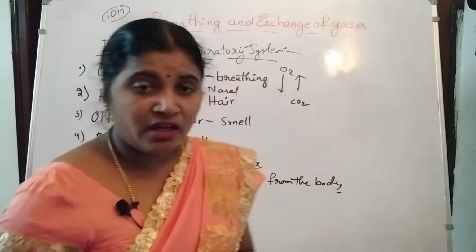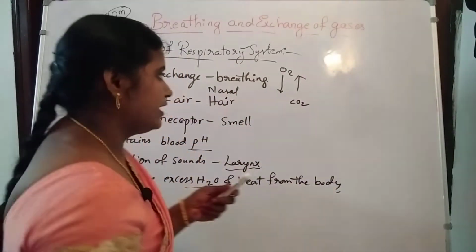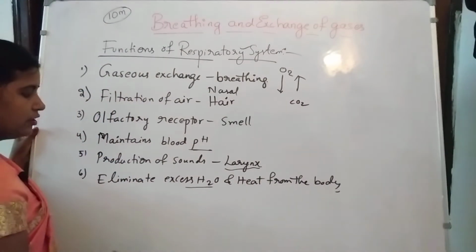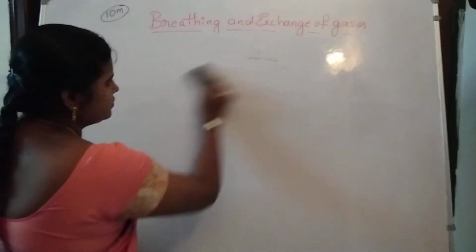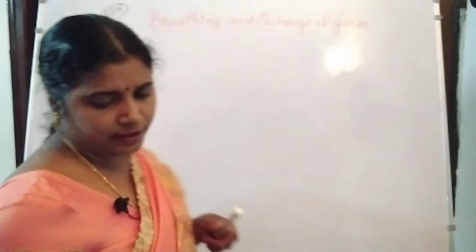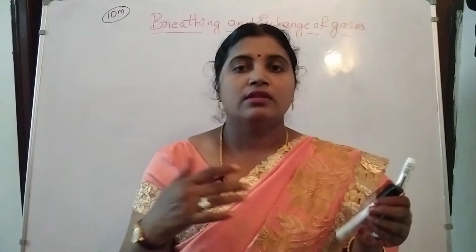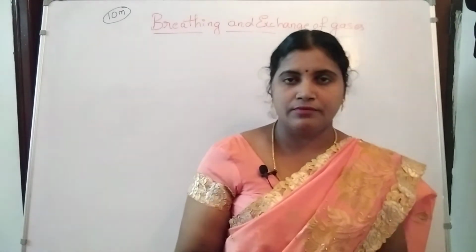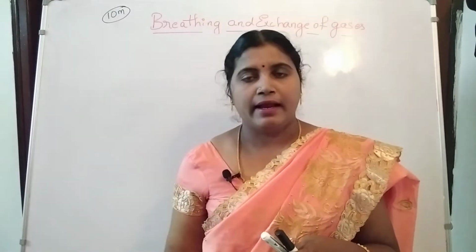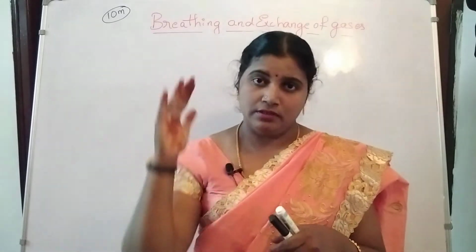Now we'll see the respiratory organs in different animals. So take the screenshot, all of you. Respiratory organs will be different for different animals. Why is it not common? Because all the organisms are not living in the same place. Some organisms live in the water, some on the land, some in the sand, and some will be in the air also.